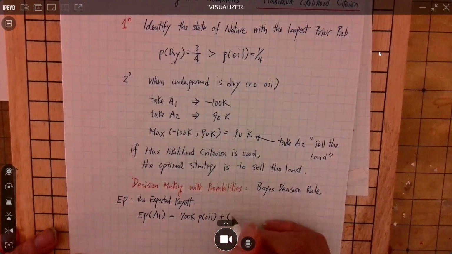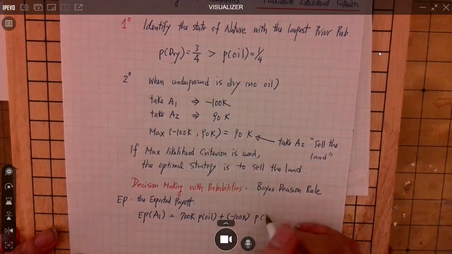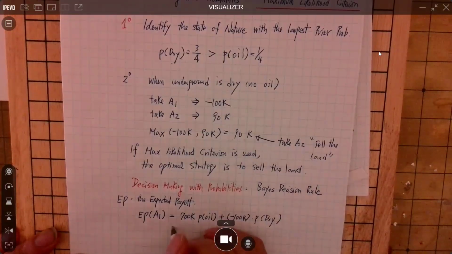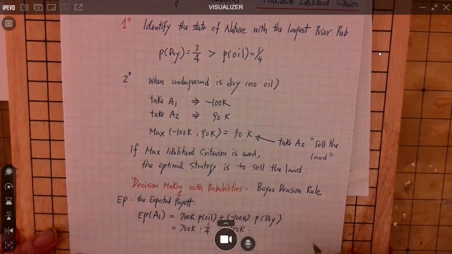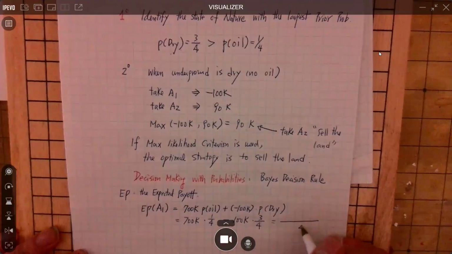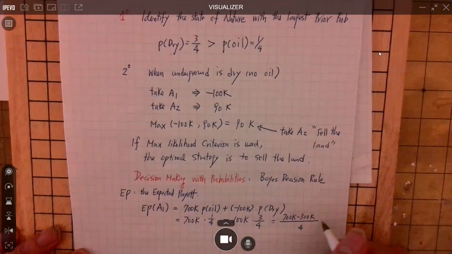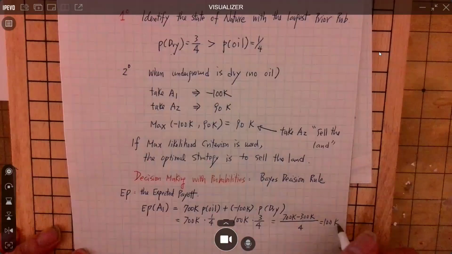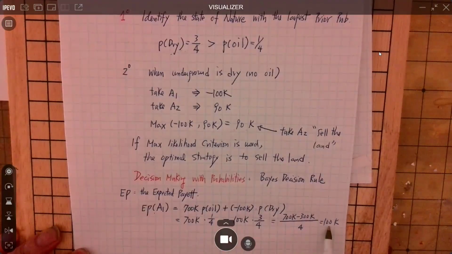Then plus the company lost 100K, when there is no oil underground. Underground is dry. Okay? So this will be 700K times 1/4 minus 100K times 3/4. So what's the number? This is 700K minus 300K. So this is 100K. When you take action 1, you drill for oil, okay? The expected payoff is $100,000.